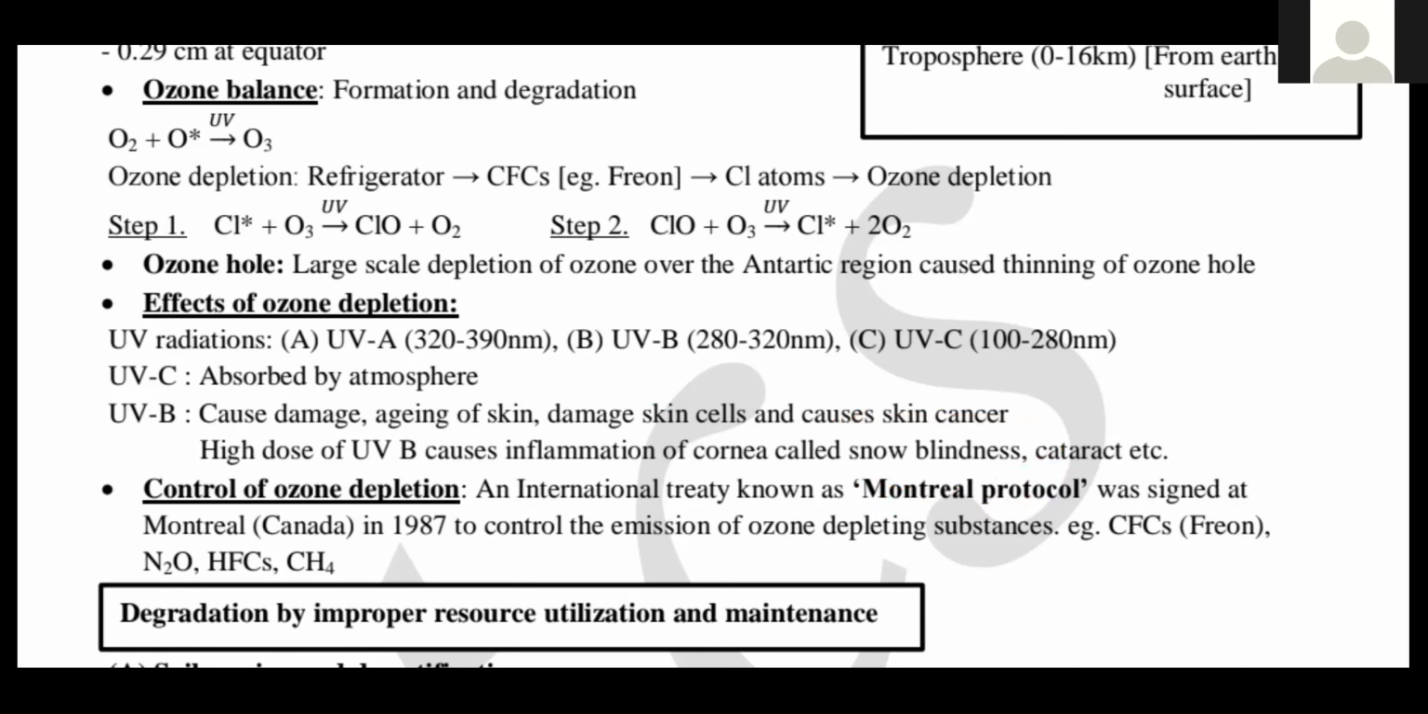Next, control of ozone depletion, right? Like we learned in the last chapter on biodiversity, to sustain the biodiversity, for that the convention, a type of meeting, was organized in the past.